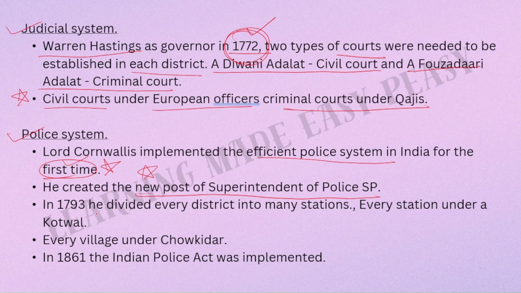In 1793, he divided every district into many stations. Every station was under a kotwal. In 1793, Lord Cornwallis divided every district into many stations, and every station was under a kotwal. Every village was under a chowkidar.